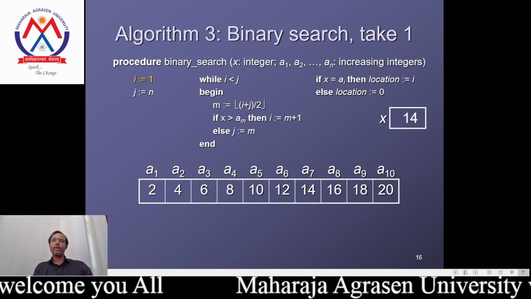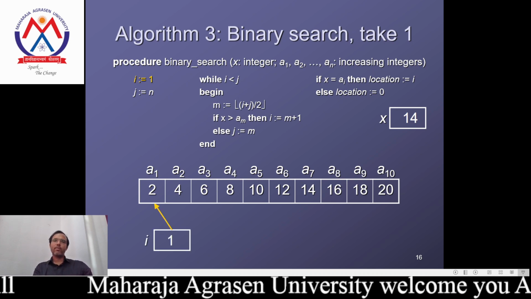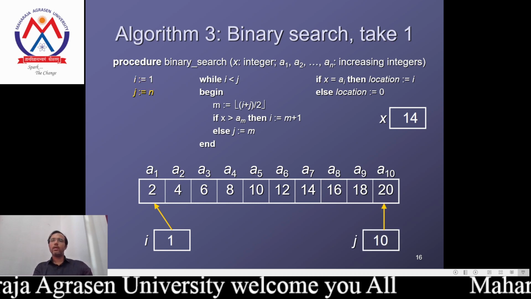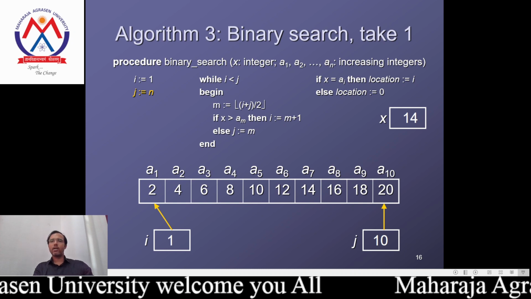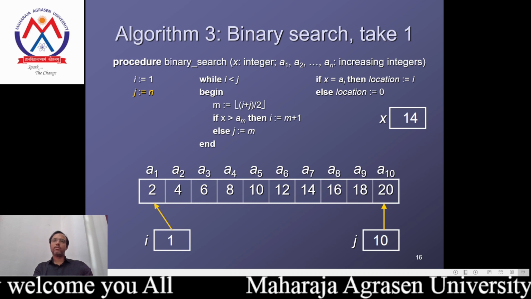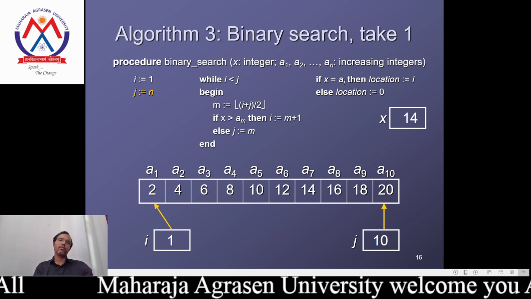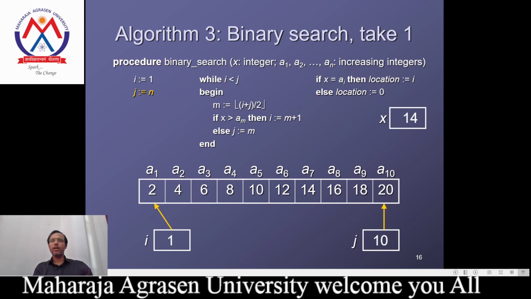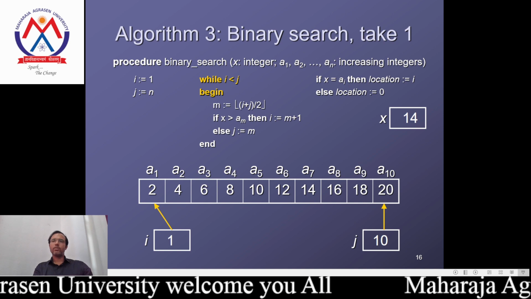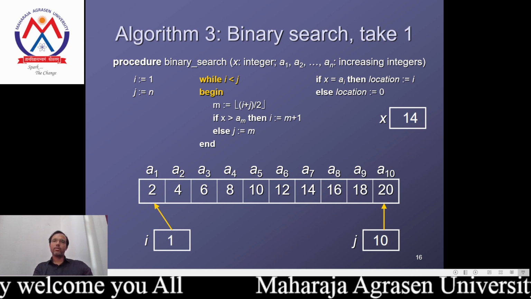In this way, i equal to 1 is the left part of the value, that is a1, and j equal to n, which is the right hand part, that is 10. Because in the binary search we are making divisions into a first half and a second half. The first end point we have taken and the second end point will be taken according to it. Now the loop continues while i is less than j, because the last element must be at least the first element.